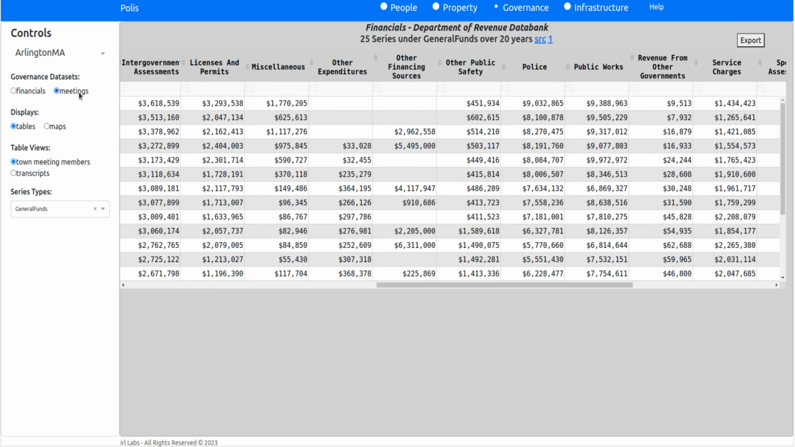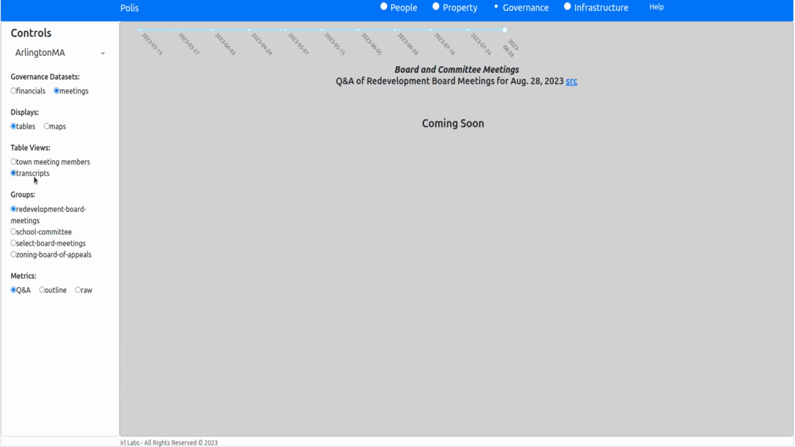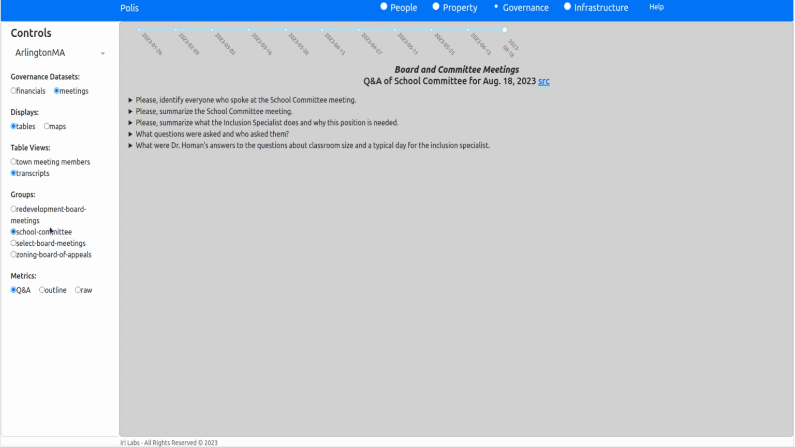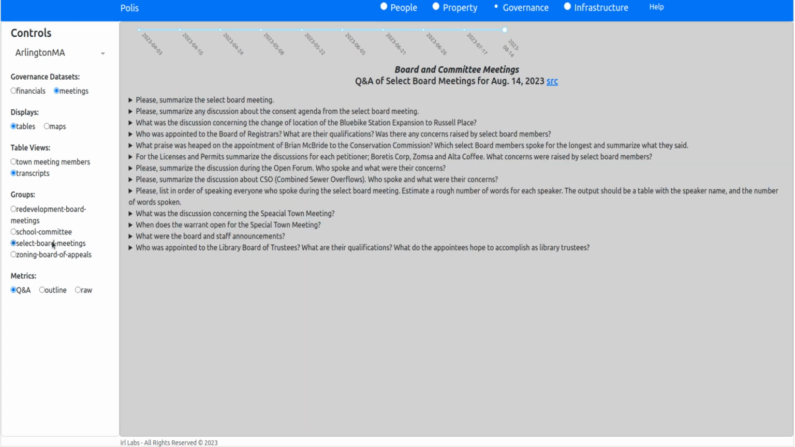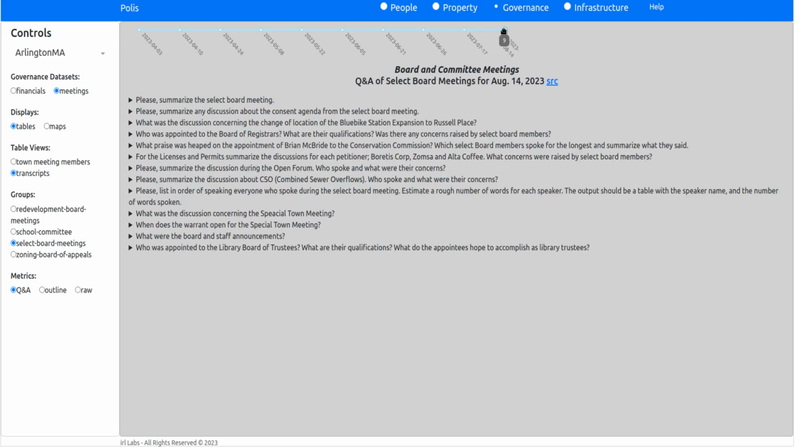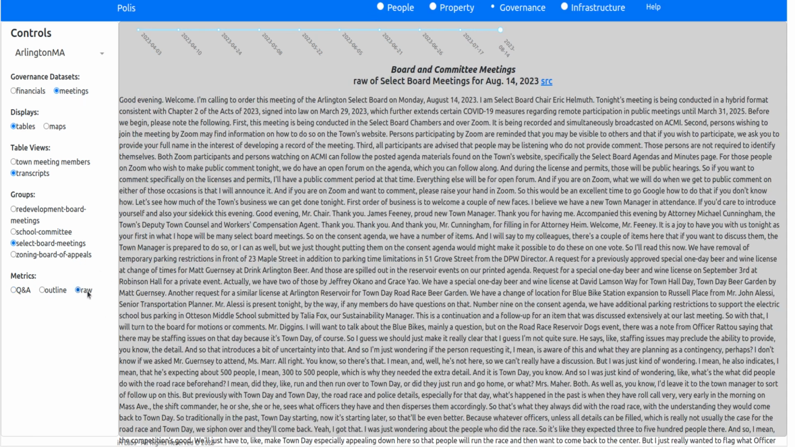In addition, under meetings, we have transcripts of the various meetings of the boards and committees, the authorities in town: school committee, the select board, and you can see we have a slider bar for the different dates on which they met. Each meeting, the raw transcript is available. It's about 25,000 words for an average 3-hour meeting.